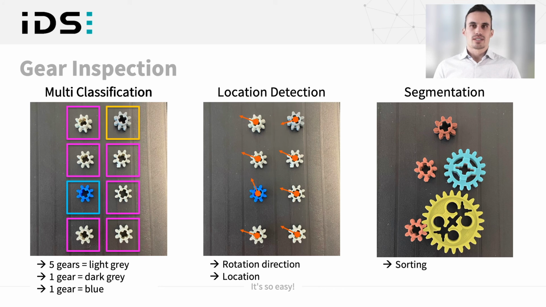And the last one is segmentation. This can be used for sorting, for example. We can differentiate between the different gears, sizes, and also on the bottom, those two gears are quite close together, and with classical rule-based image processing, it can be that the algorithm will see it as one part, but the artificial intelligence can see that there are 2 parts.